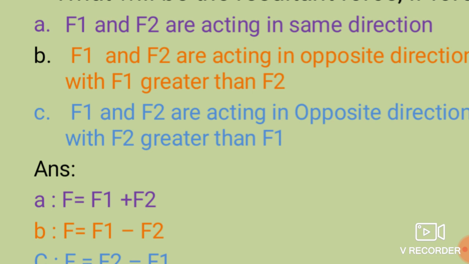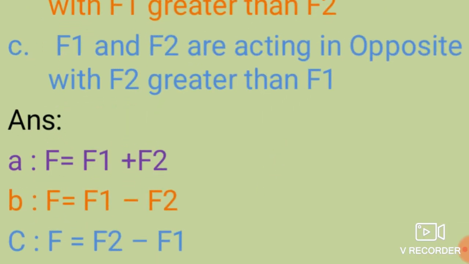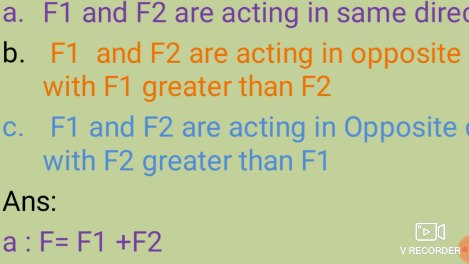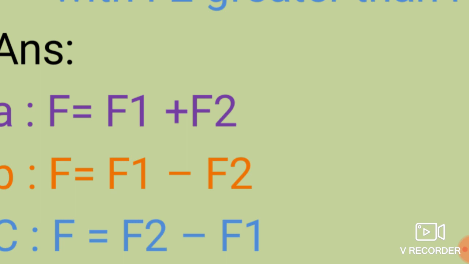Whenever opposite direction forces are applied, what will be the resultant force? The resultant force will be the subtraction of these two forces, or the difference between these two forces. So the answer for this B case is F is equal to F1 minus F2. If the forces are applied in the opposite direction, then there is subtraction between these two forces. Why do we take F1 first? Because F1 is greater than F2. That's why here first we take F1 minus F2.